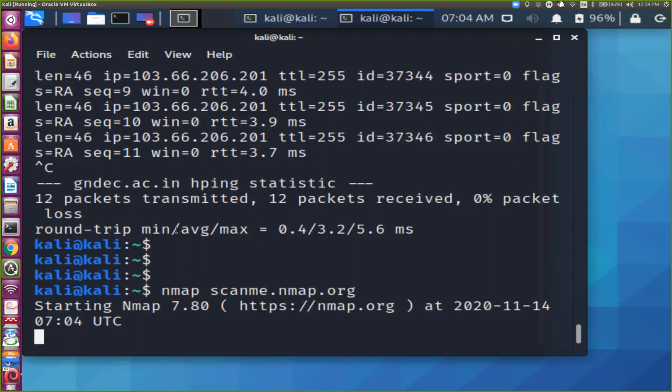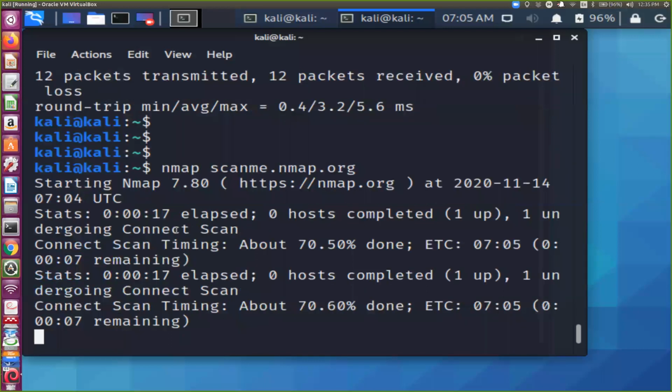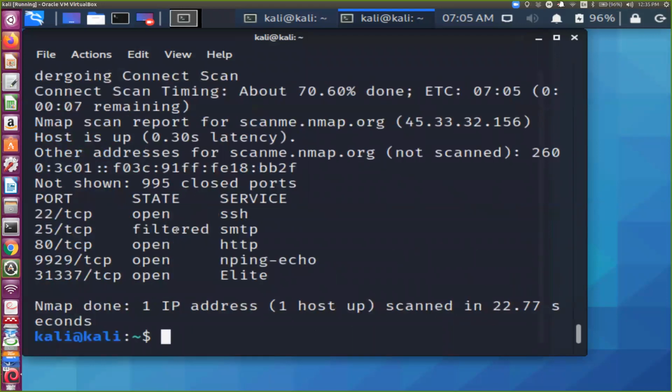I will share the presentation, and secondly, I will show you the GUI tools. After that, we'll take questions if there are any. So using scanme.nmap.org, we can scan. These are the official results. These ports are open: 22 SSH, SMTP, HTTP, and this.